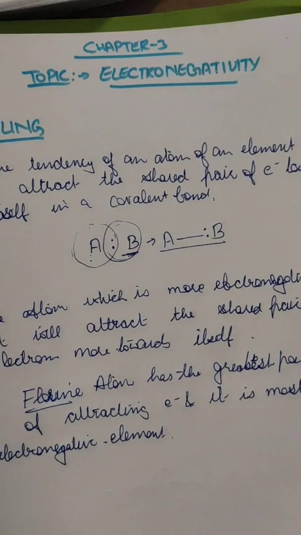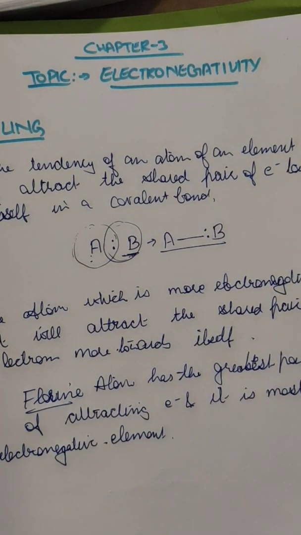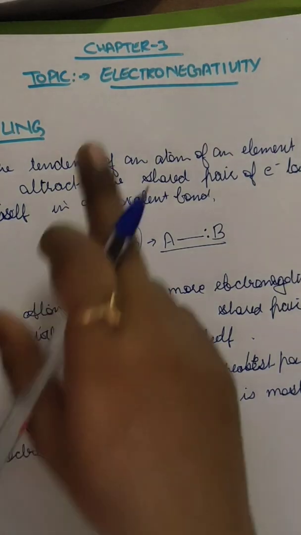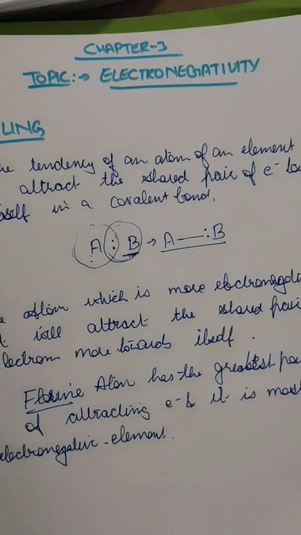Out of all the elements in the periodic table, fluorine is the most electronegative element. The atomic properties we have studied, such as ionization enthalpy and electron gain enthalpy, are related to the individual gaseous atom, while electronegativity is related to atoms in a bonded state. All the properties we learned earlier were only about the atom, but electronegativity depends upon the two atoms bonded with the help of a covalent bond.